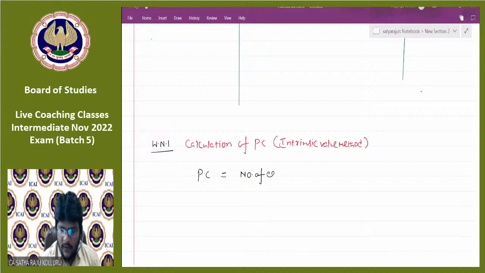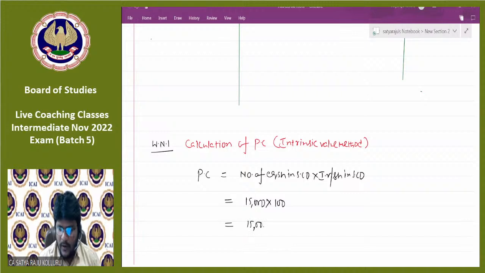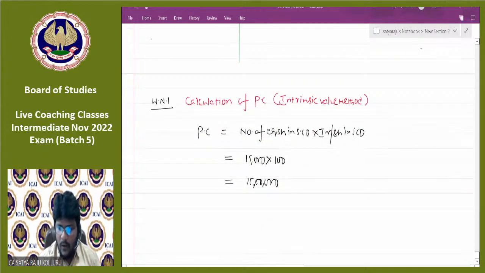Number of equity shares in the selling company multiplied by intrinsic value per share in the selling company. Number of equity shares in the selling company were 15,000 and intrinsic value per share was 100. So the total amount is 15 lakhs. Now, out of this 15 lakhs, how many shares are issued? I'm writing number of shares issued as PC.